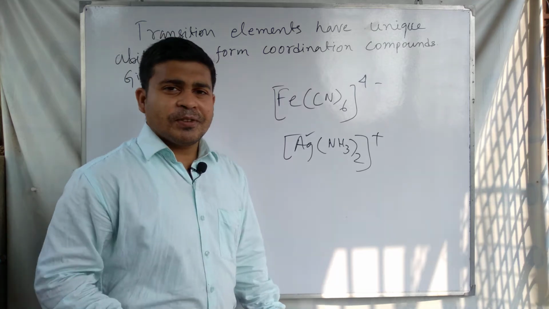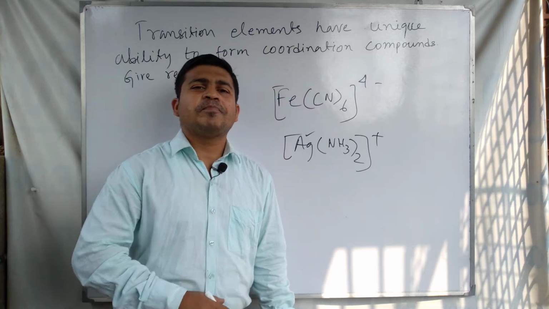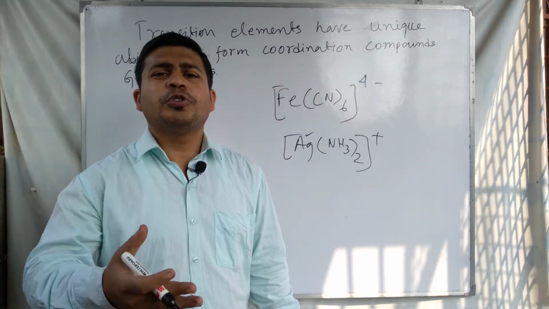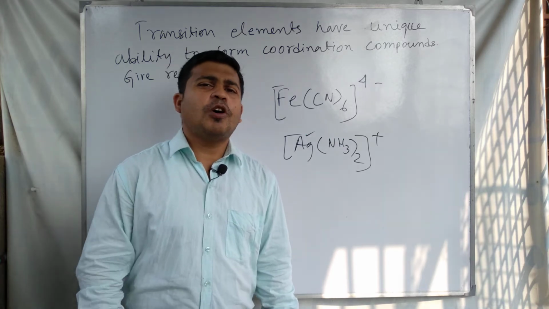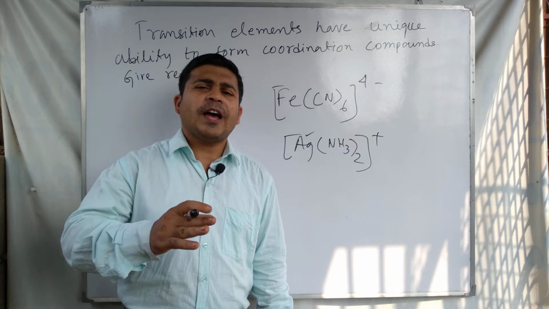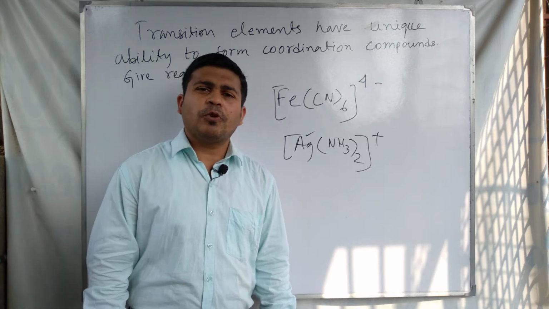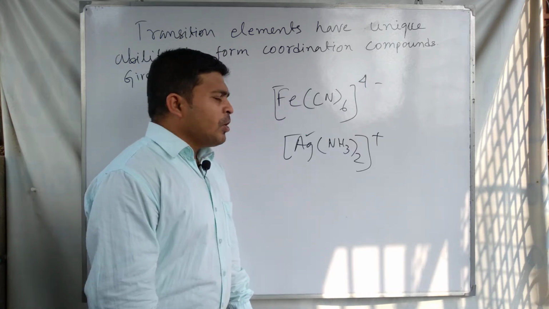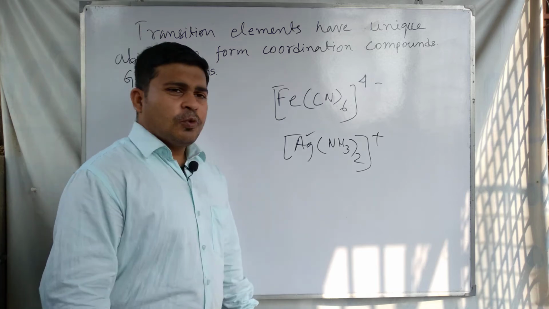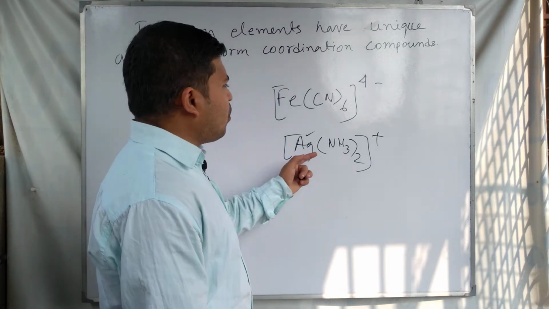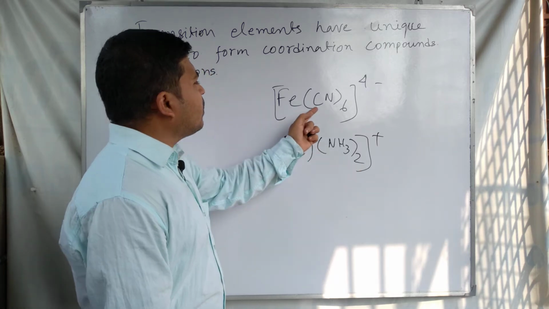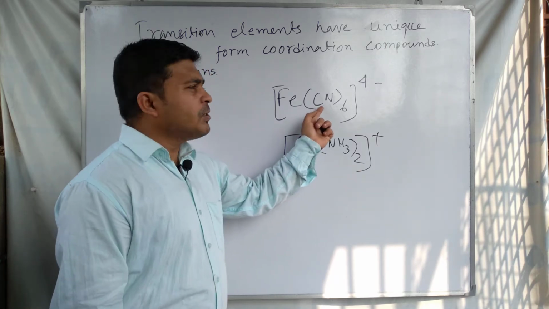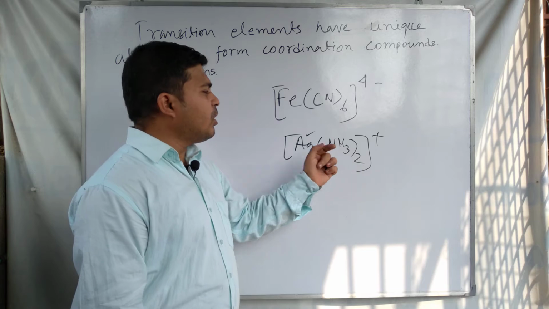What are the reasons? We discuss the reasons for which the transition elements have a unique ability to form coordination compounds. The first thing to know: CN, NH3, these are called ligands.